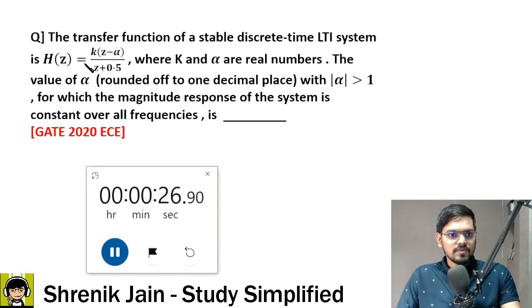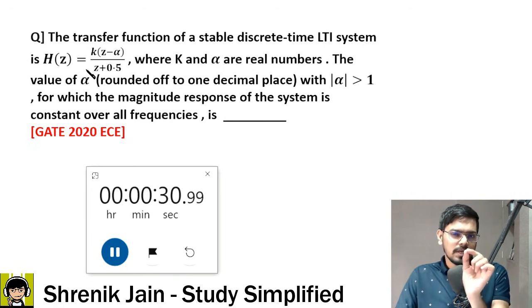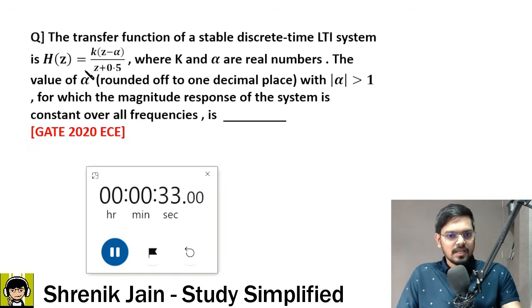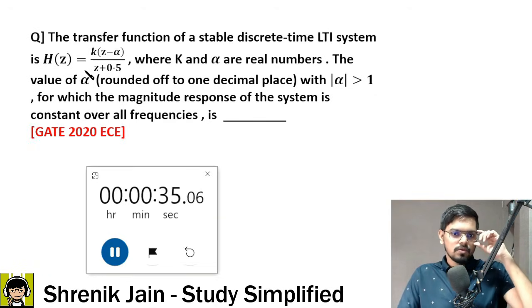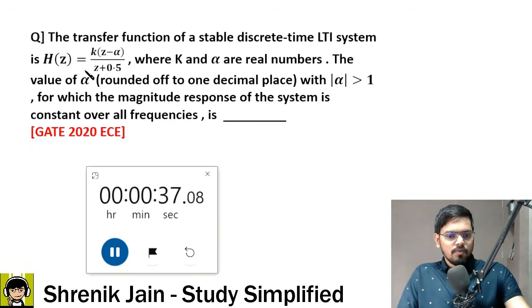But that was in the Laplace transform. Here we have Z transform, so the scenario is different, and the property would be a little bit different. But there is again some relationship between poles and zeros. But what is that relationship? Check it out.